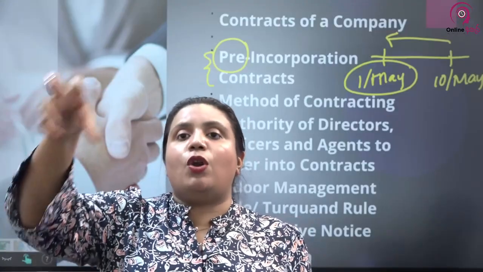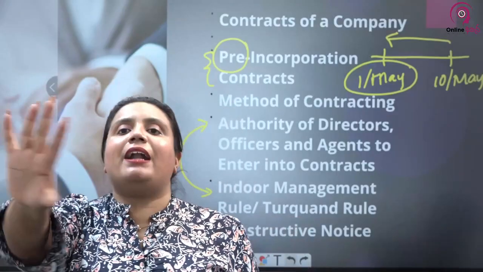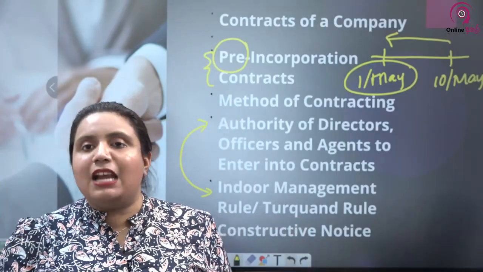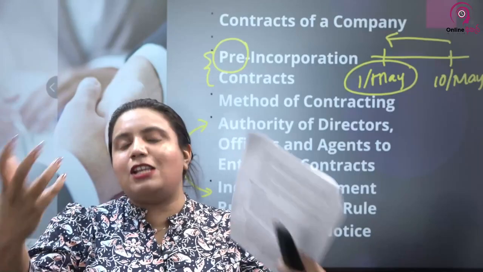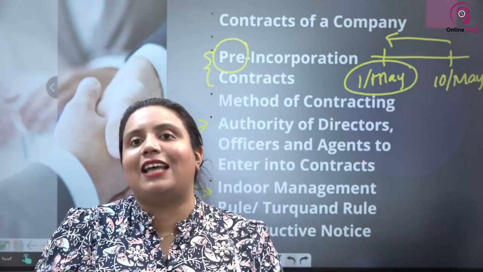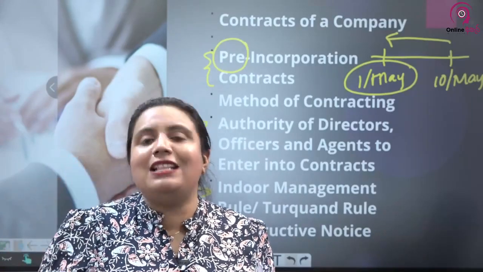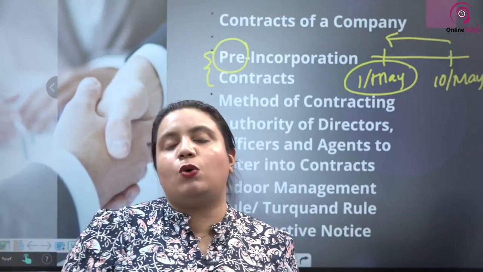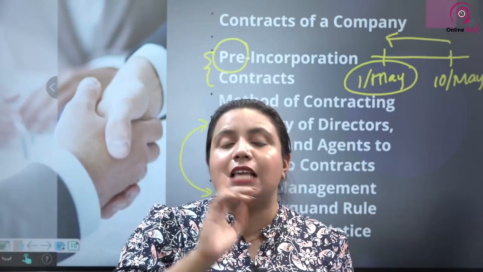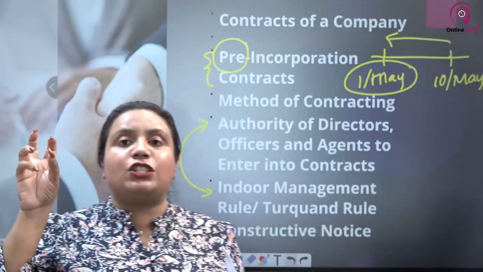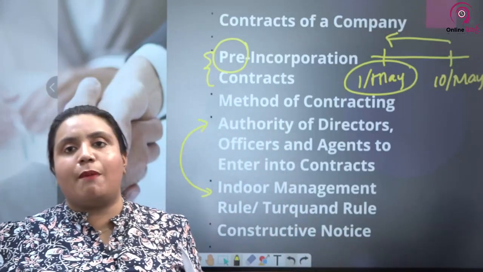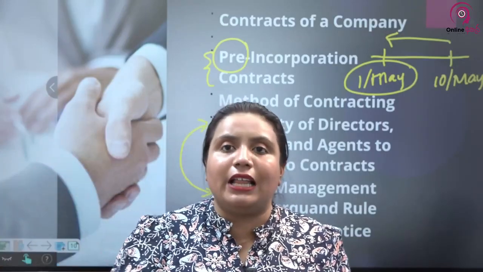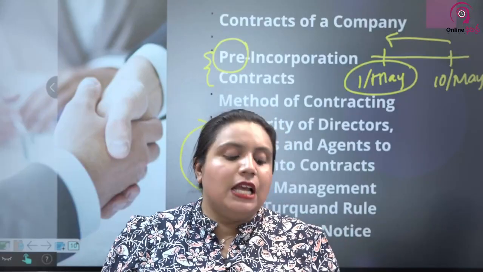Indoor management rule, or the Turquand rule, says that third parties don't have to find out about it. A third party can take any document or contract as it is signed, knowing that they will have the authority. A third party is not supposed to find out whether these directors, agents, or anyone signing on behalf of the company have the required authority or not.